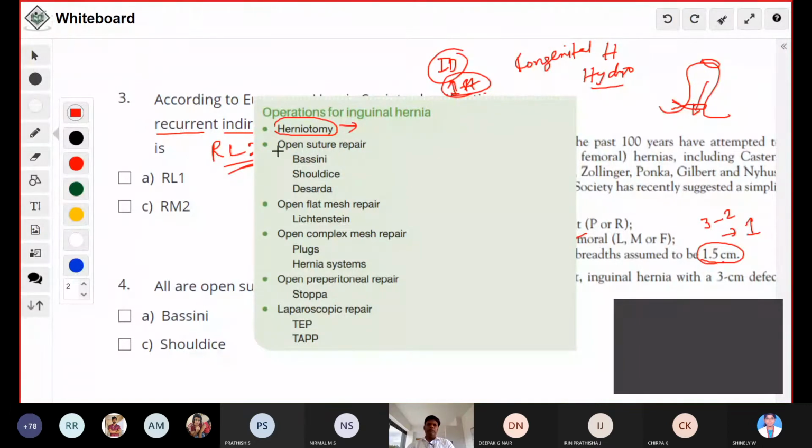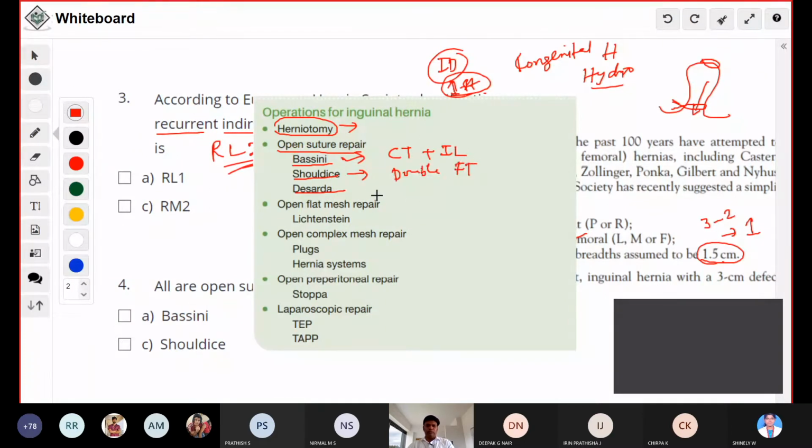Open suture repair is Bassini's repair, Shouldice repair, Desarda repair. What is this Bassini's repair? Approximation of the conjoint tendon and inguinal ligament. This is called Bassini's repair. Shouldice repair is the double breasting of fascia transversalis.